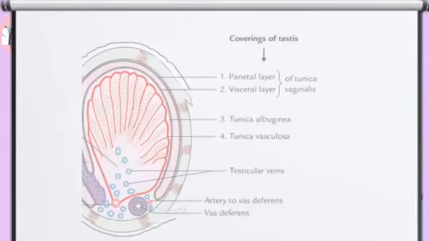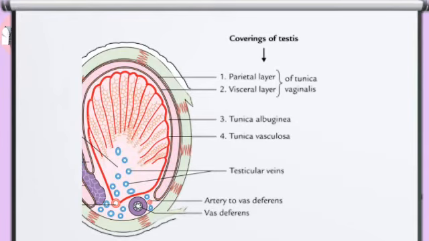Now the next layer of the testes is tunica albuginea. It is a dense white fibrous layer, a dense outer protecting layer. There is a need of strength, tightness and one more firm protection, and this protection is provided by this second layer, the tunica albuginea.